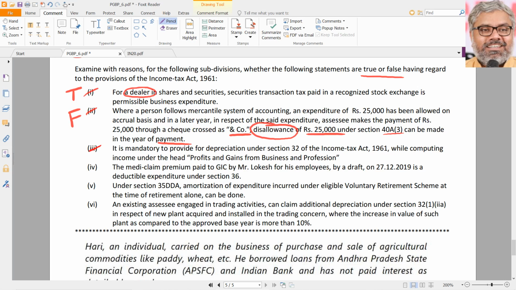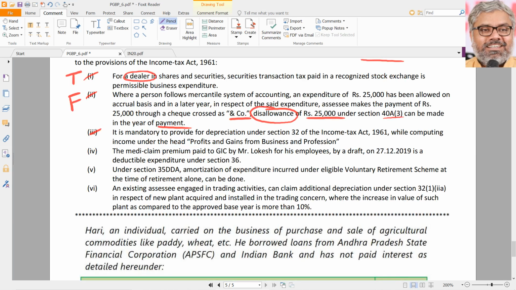Effect may be the same, but because the effect is the same, I will not take it as the same. No. So that statement is false. Disallowance cannot be made. It will be deemed to be the income of the assessee in that year of payment, when an expenditure of the same amount has already been claimed as deduction earlier on accrual basis. So, the statement is false in point number 2.